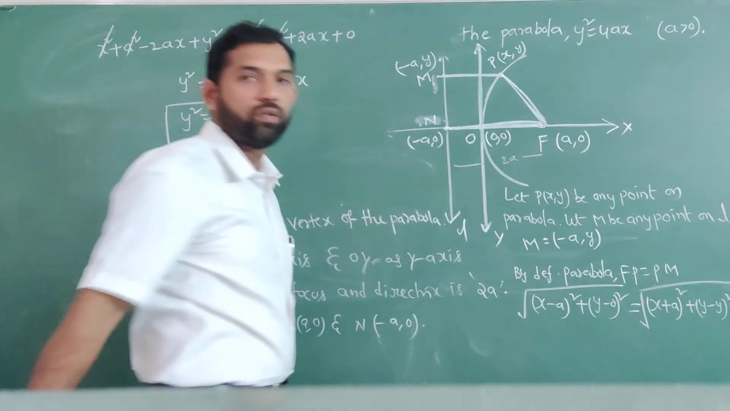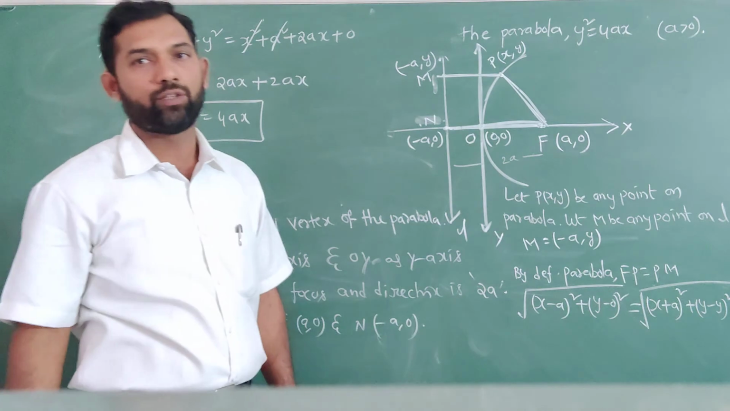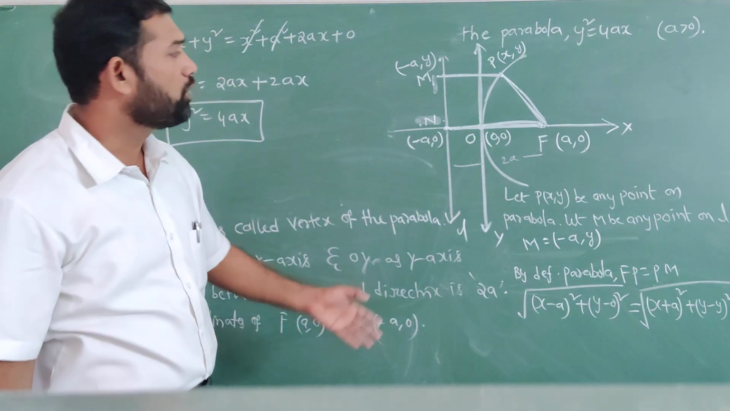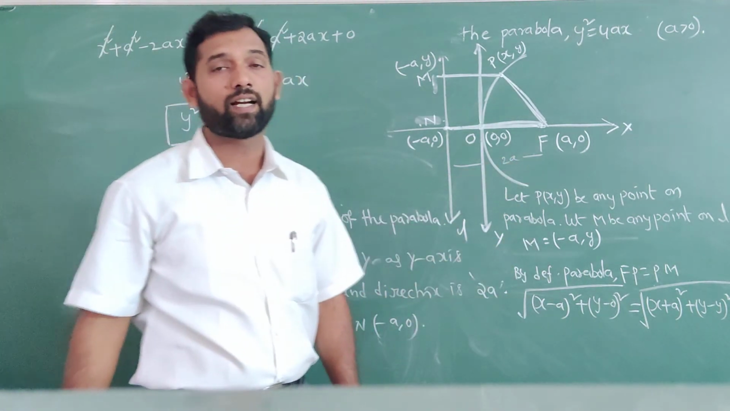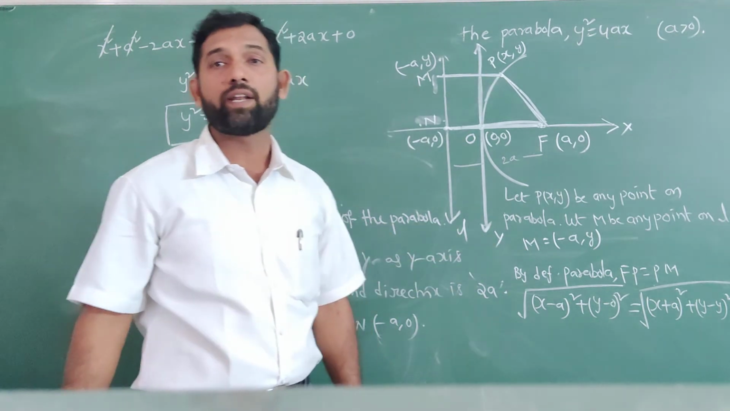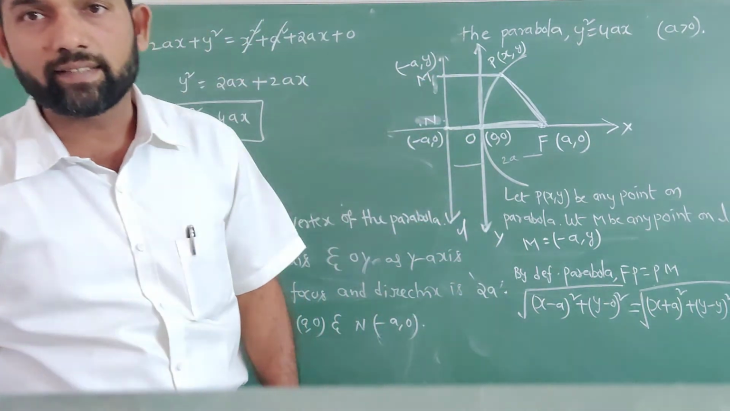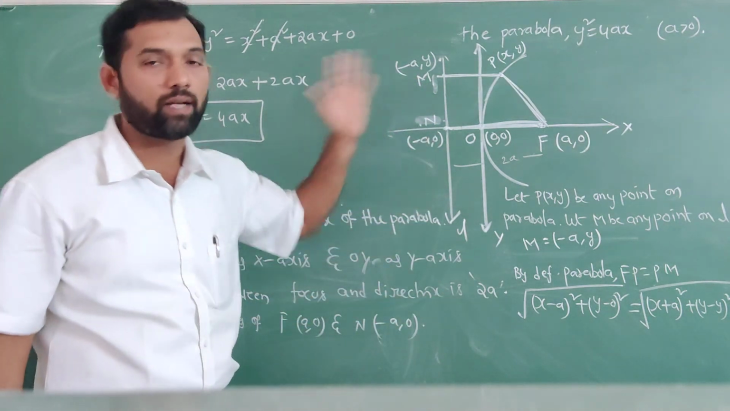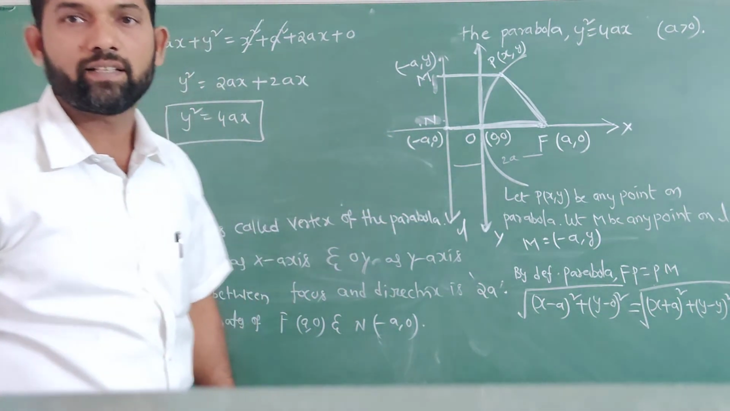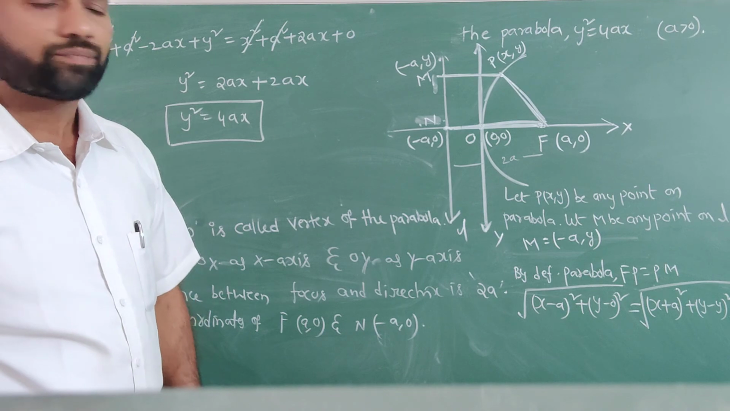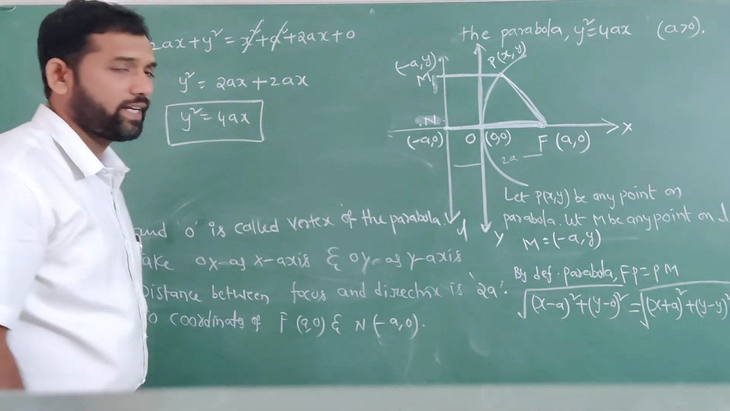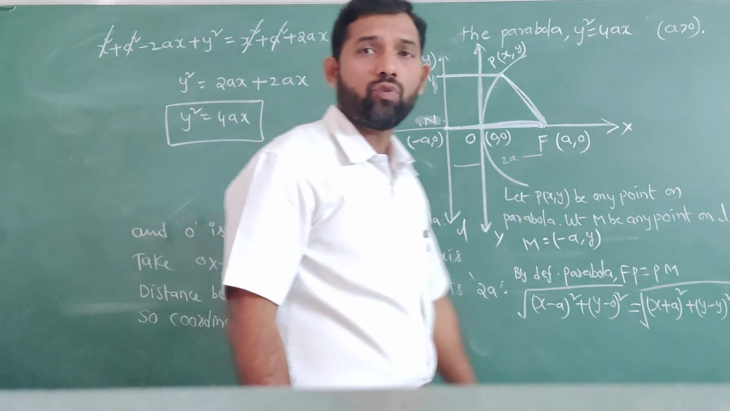Now apply the distance formula on both sides. You know that F is (a, 0), P is (x, y) and M is (-a, y). Now apply that and you get the solution. Simplified, we get y square equals 4ax.